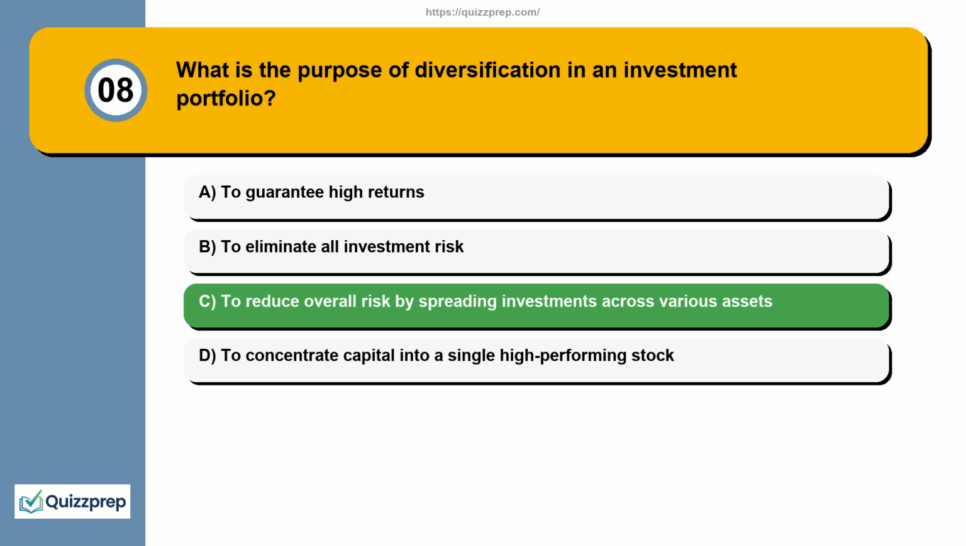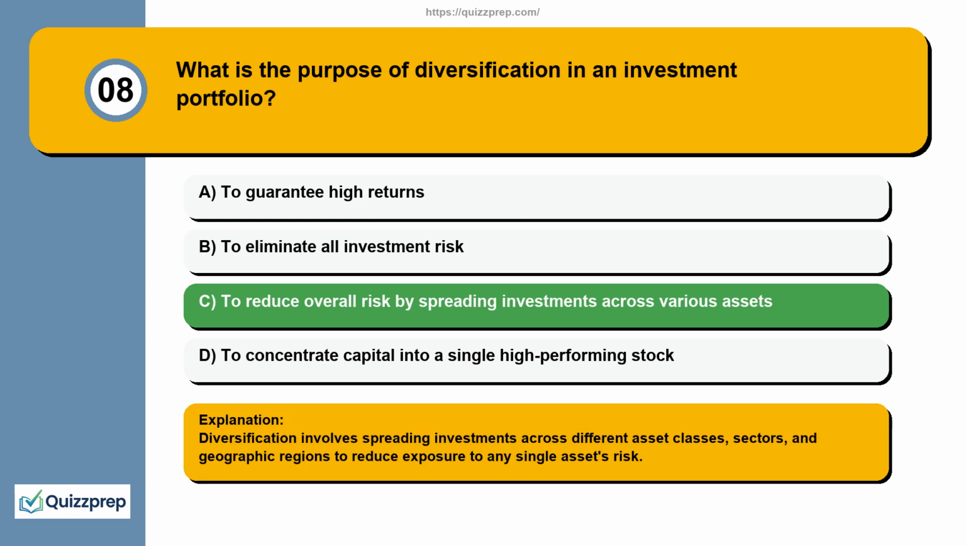The correct answer is option C. To reduce overall risk by spreading investments across various assets. Explanation. Diversification involves spreading investments across different asset classes, sectors, and geographic regions to reduce exposure to any single asset's risk.